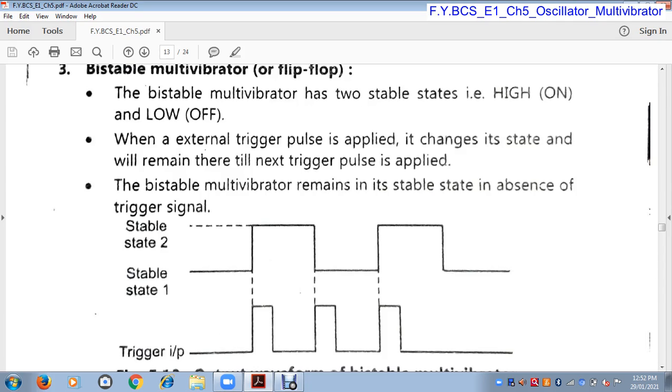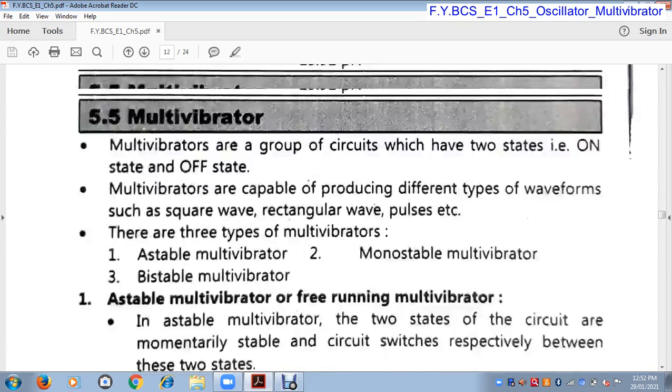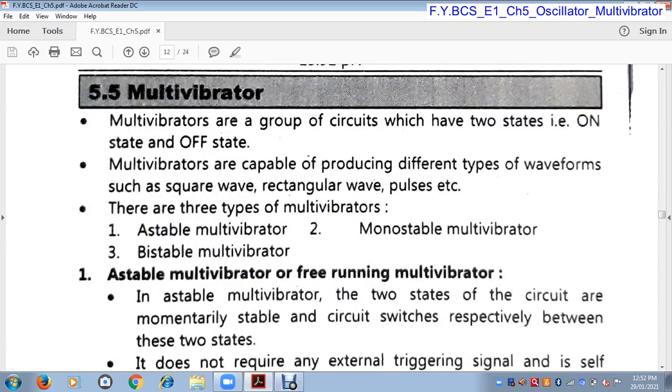Okay. So once again I repeat, a multivibrator is a group of circuits which have two states, on state and off state. On state means high and off state means low, and a multivibrator circuit is used to produce waveforms: square waveform, rectangular waveform, and pulse. There are three types of multivibrator: astable multivibrator, monostable multivibrator, and bistable multivibrator.